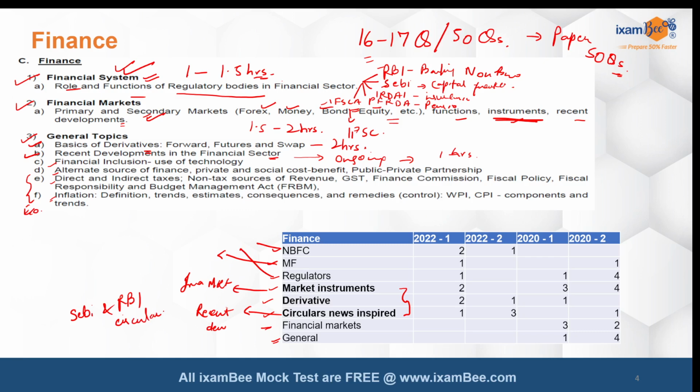That does not mean that you have to read each and every word of the circular, but whatever the development in whichever area, say for example the latest monetary policy came in and RBI has talked about UPI and certain changes in it, right? So that is now becoming news-inspired. Maybe they ask you simple factual questions: what is UPI, who is managing UPI, what is the limit of UPI for investment you can do in an IPO. So UPI and SEBI come together, and that type of question can come. Therefore it is important to keep reading the updates that SEBI and RBI are coming out with.